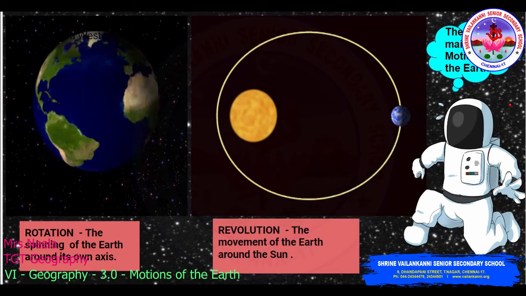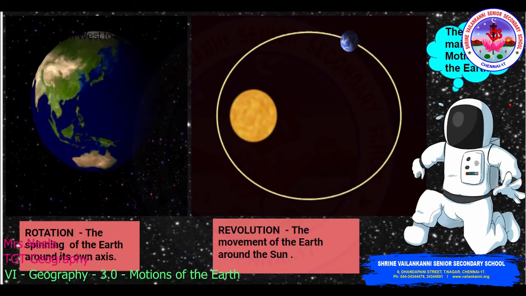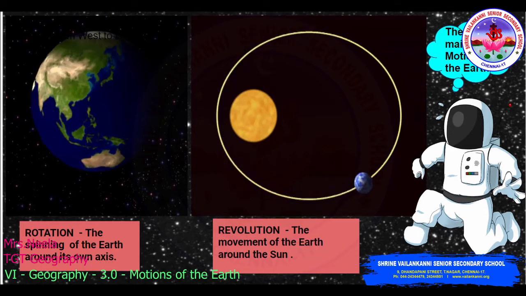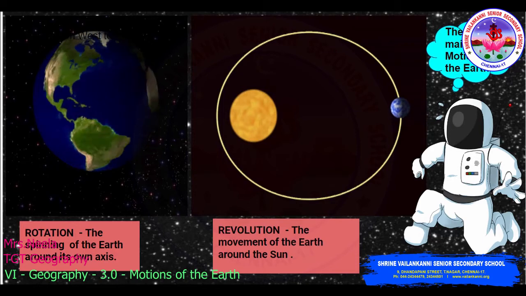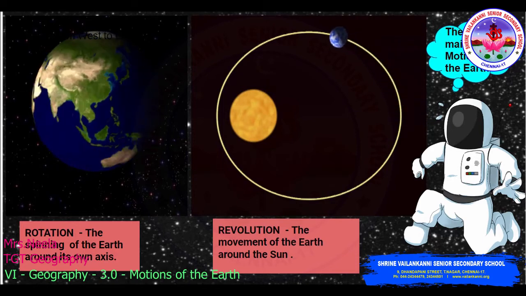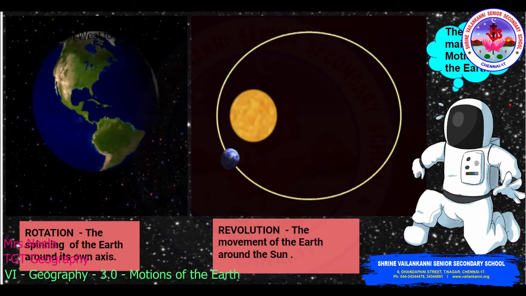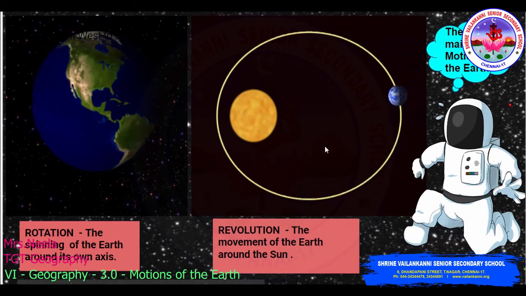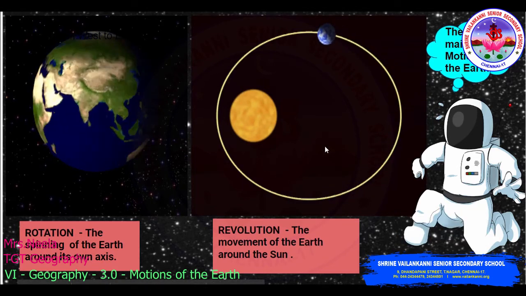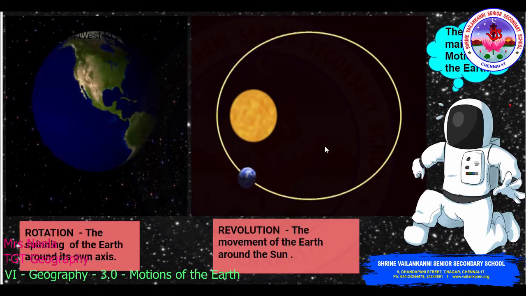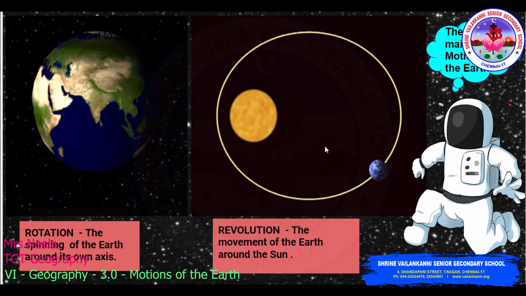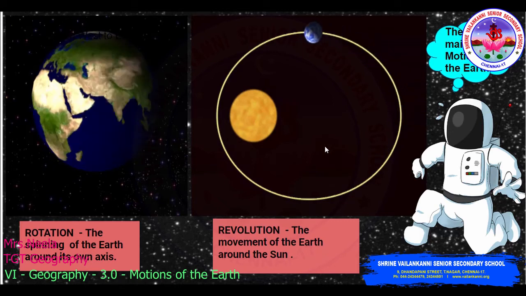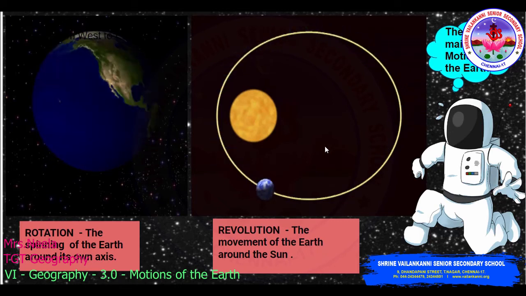The Earth takes about 24 hours to complete one rotation, and this one rotation makes an Earth day, which is also termed the solar day. Coming to the revolution, the movement of the Earth around the Sun is known as the revolution, and it takes the Earth a little over 365 days, or 1 year, to complete a revolution around the Sun.